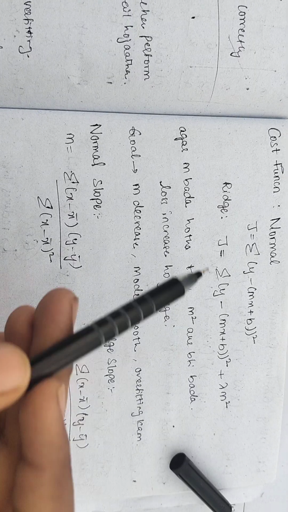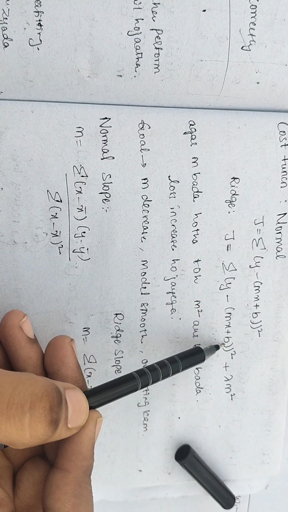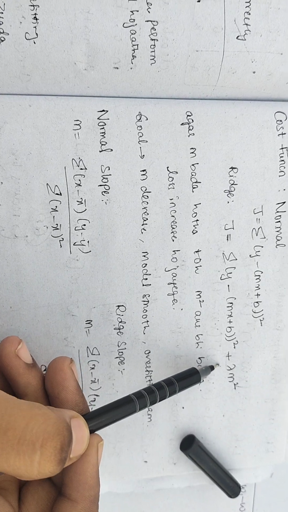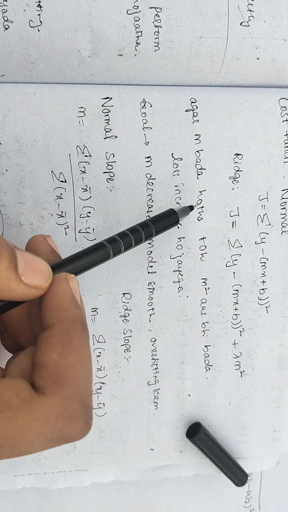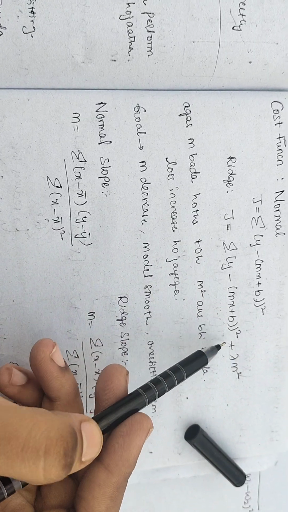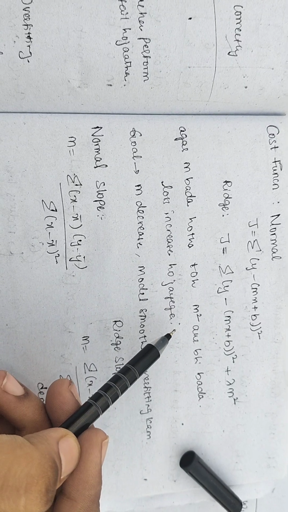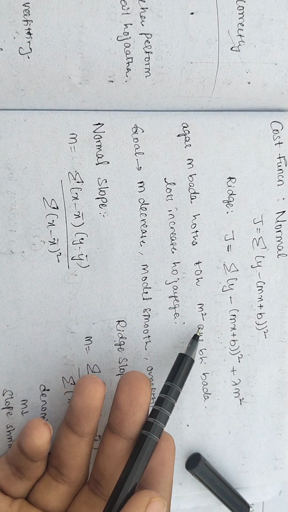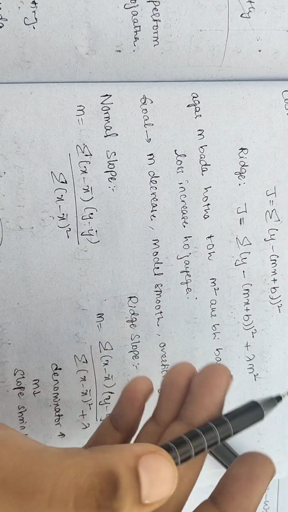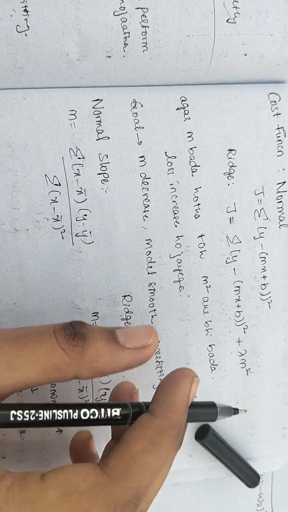As you can see, the cost function for the normal one is this, but here it is taking the square of the slope and also having lambda. If m increases, m squared increases even more, so the loss will be increased. So our goal is to decrease the slope, to not overfit the model. That is what it does.